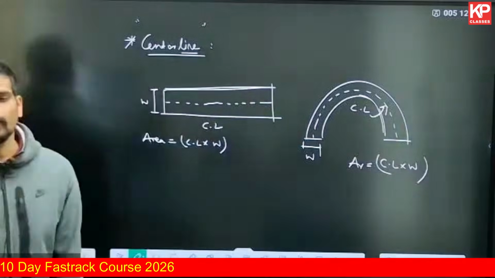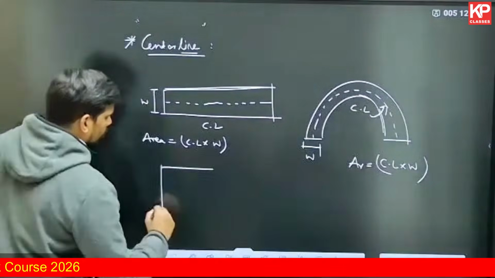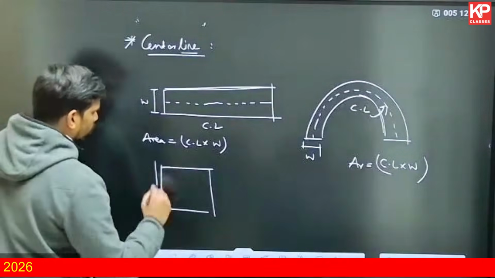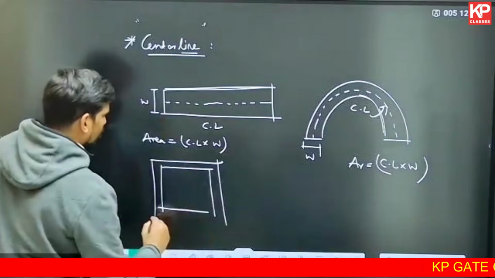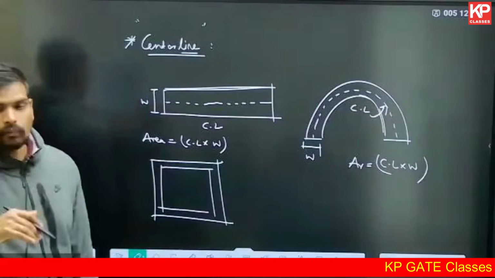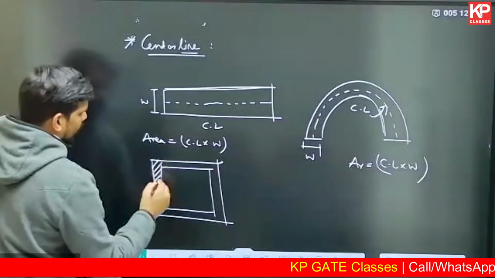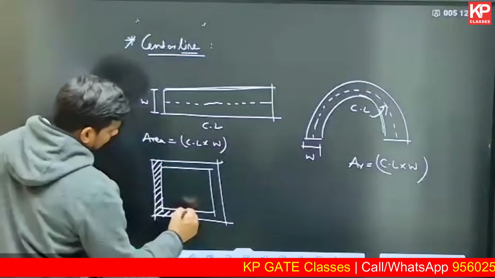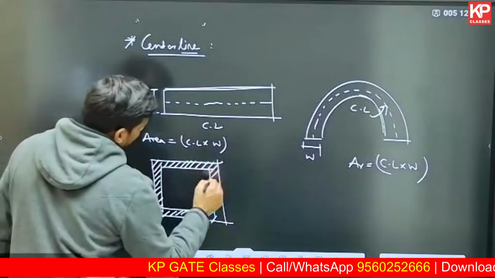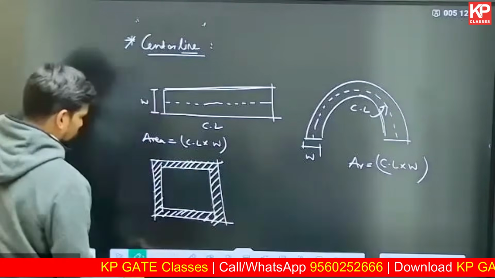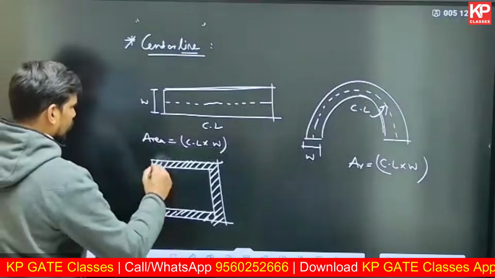Not only arch, you can apply the same thing for a room or a cube of a rectangular room with a brick footprint of uniform thickness. Let us say if this is a single room, or let us say it is a water tank made of brick walls, or a water tank made of concrete. If the width is uniform everywhere throughout, even here you can apply the same formula.